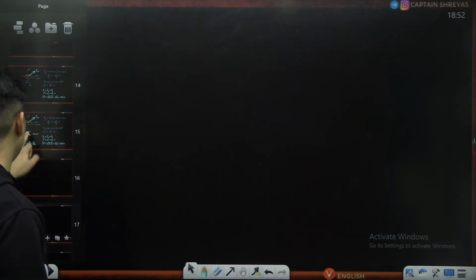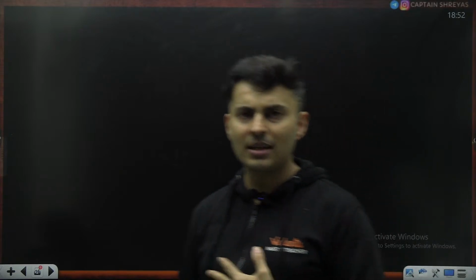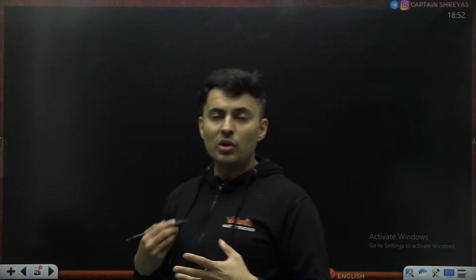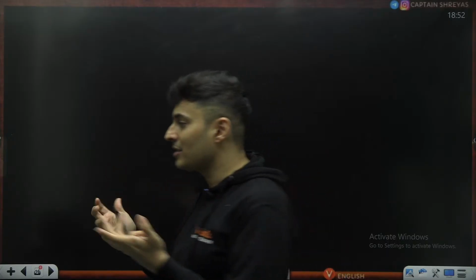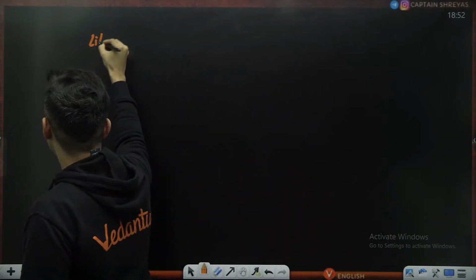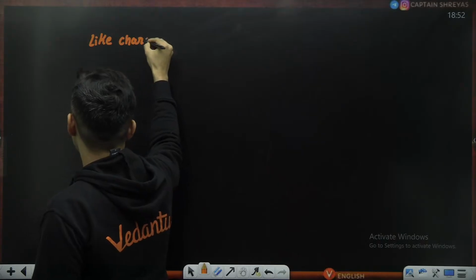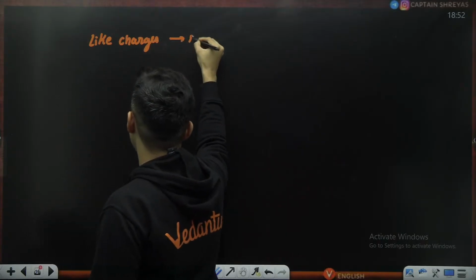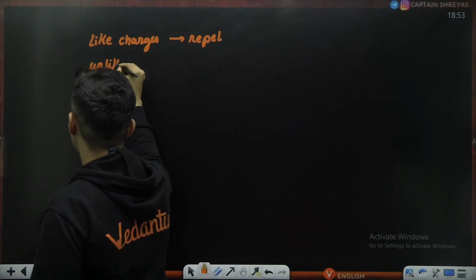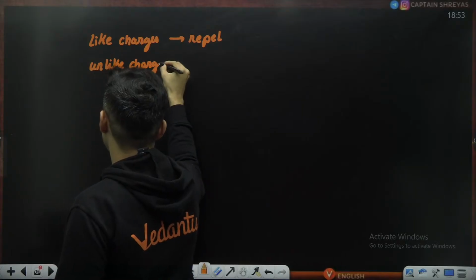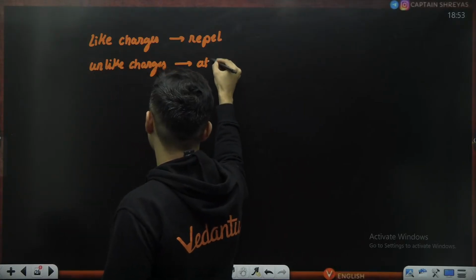So that was vector addition and its applications. Are these the only applications possible? No. There are so many other applications which you will be seeing in so many problems. Like, for example, we all know that like charges repel and unlike charges attract each other, isn't it? So we know that like charges will repel each other, and unlike charges will attract each other.